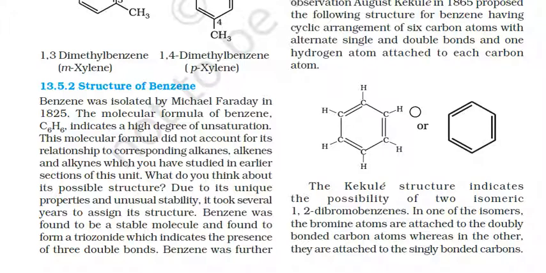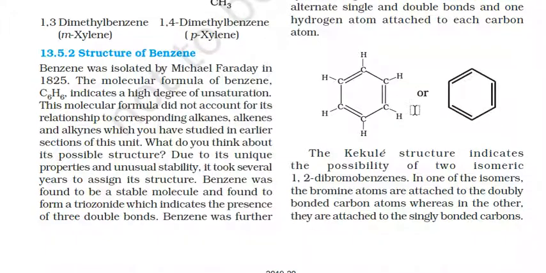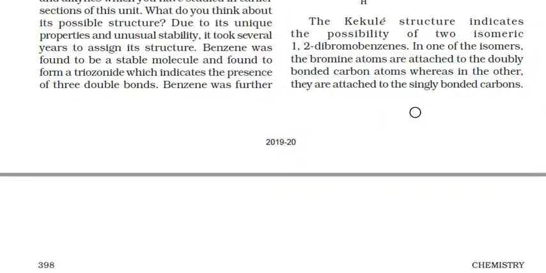One hydrogen atom is attached to each carbon, and since the carbon is deficient in stability due to the presence of electrons, they form double bonds and single bonds in this structure. This Kekulé structure indicates the possibility of two isomeric 1,2-dibromobenzenes. In one isomer, the bromine atoms are attached to the doubly bonded carbon atoms, whereas in the other structure they are attached to the singly bonded carbon atoms.